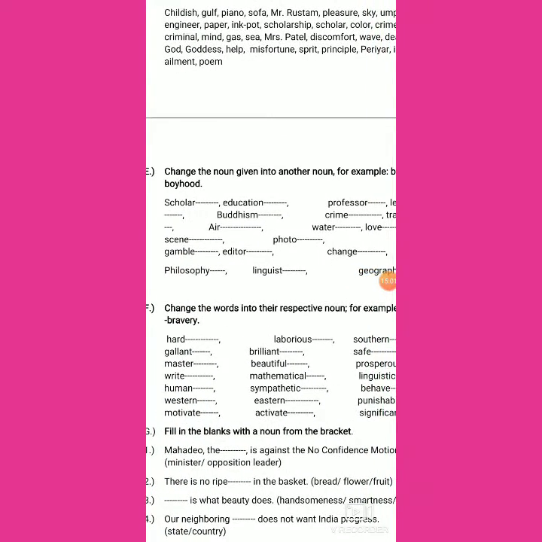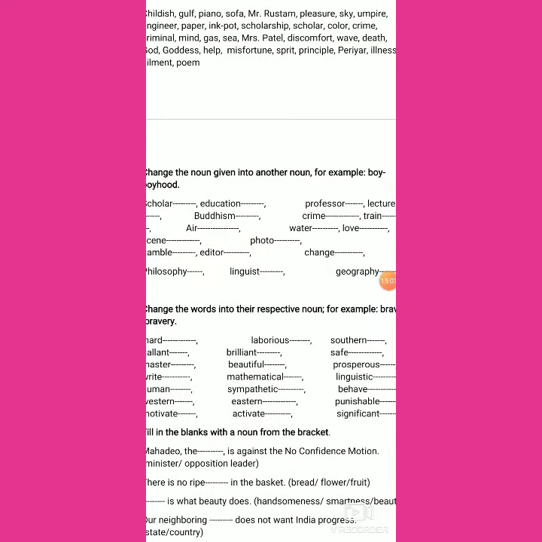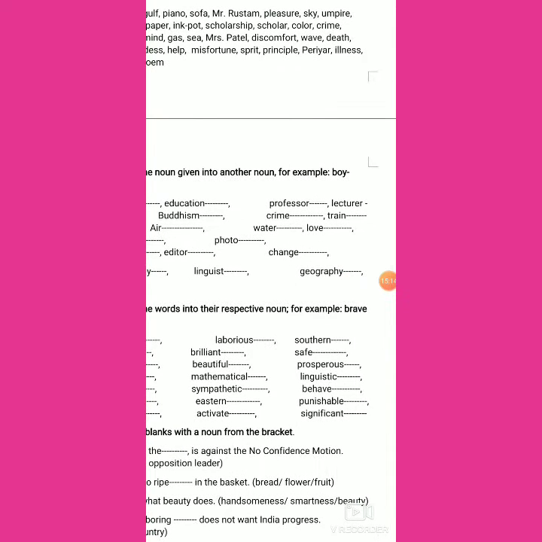And from philosophy, we have philosopher, linguistics. It is abstract noun naming of the branch which studies about language. And geography, from that geography, we have the common noun geographer. So here just nouns were interchanged.